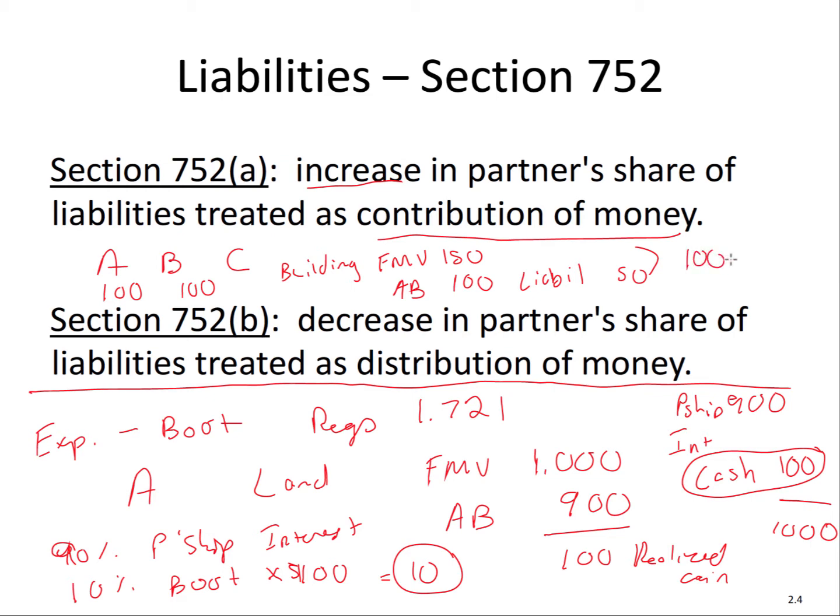So each partner contributes something worth $100. So let me separate these in columns right here. Each partner is contributing 100, 100, 100, which we'll say they're each equal partners, so 1/3.